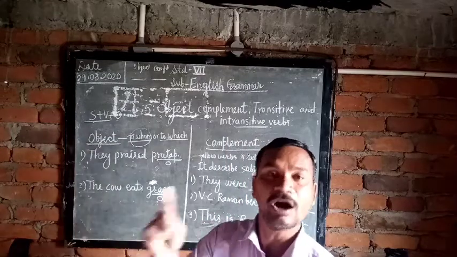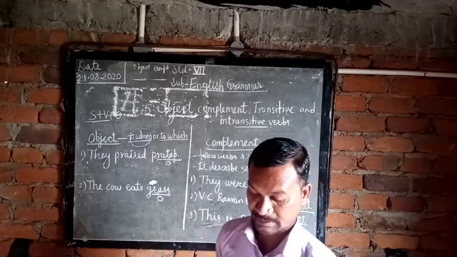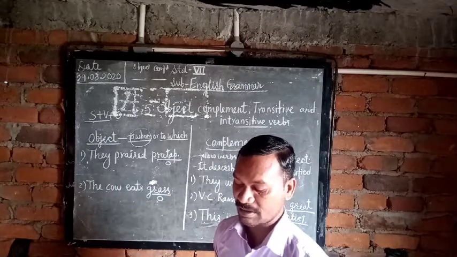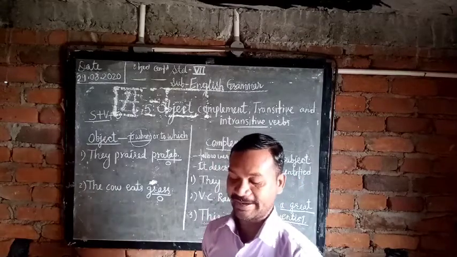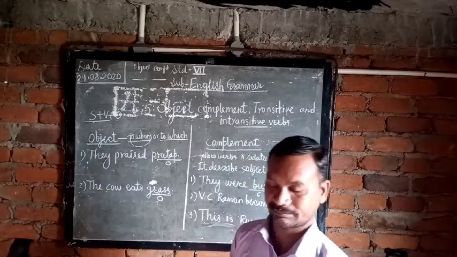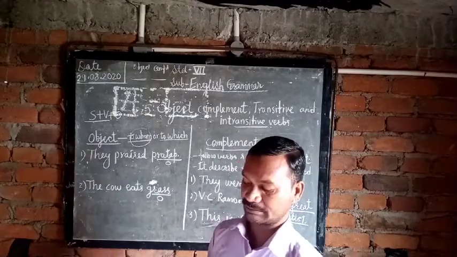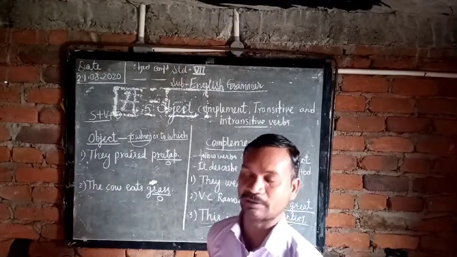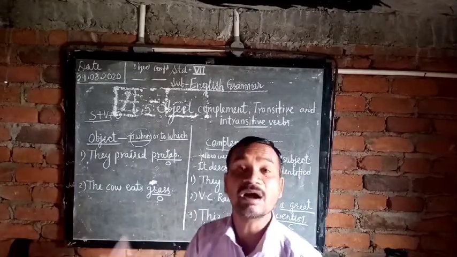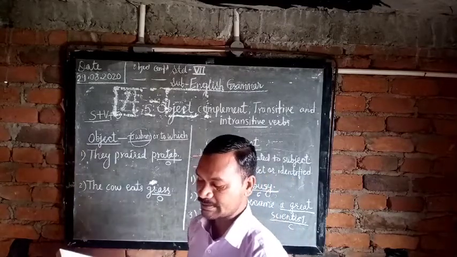The dress is the object, and nice is the complement. Sixth: She gave us her address. Address is the object. Seventh: He used the internet all afternoon. Internet is the object, and afternoon is the complement.